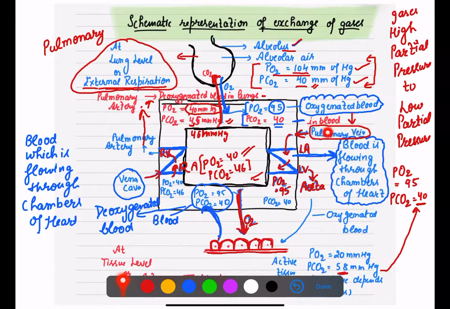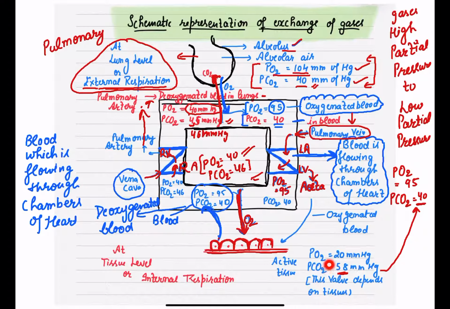This oxygenated blood will now enter your heart through the pulmonary vein. Who receives it first? The left atrium, and then it will be sent to the left ventricle, then through the aorta it will be sent to the tissues. Okay, but how does the exchange happen? The partial pressure in your oxygenated blood is oxygen 95 and CO2 40. And what about your tissues? Tissues have very little oxygen right now because they have already used all the oxygen, so it is only 20. And CO2, because they are active, they are releasing CO2, that is 58 mm of mercury.